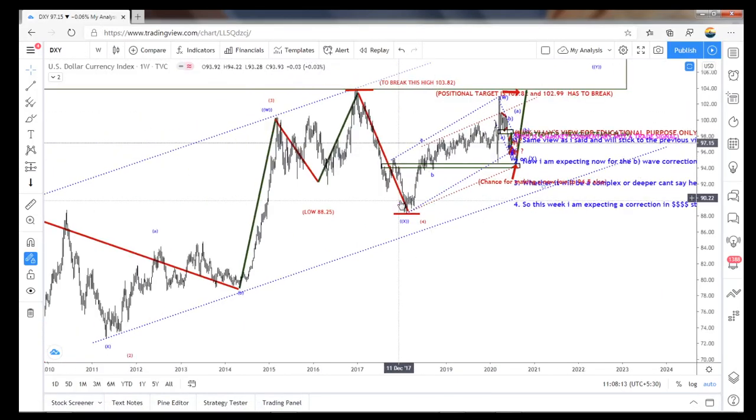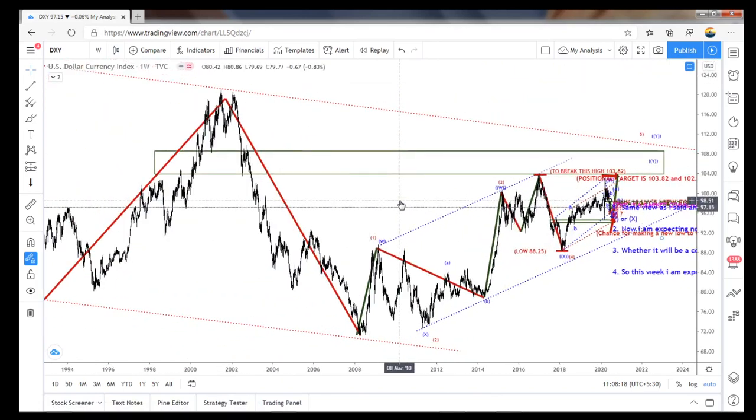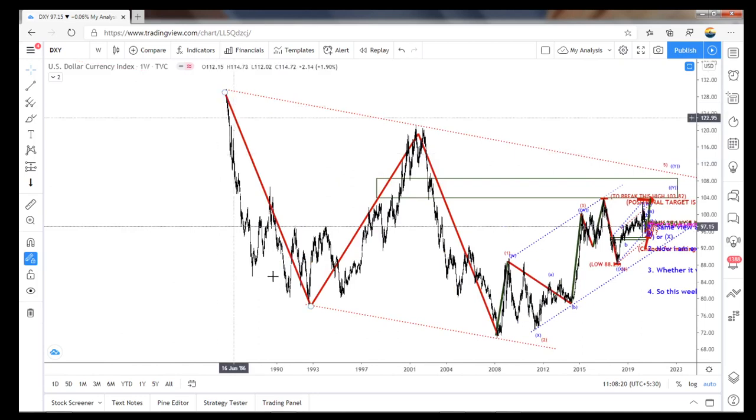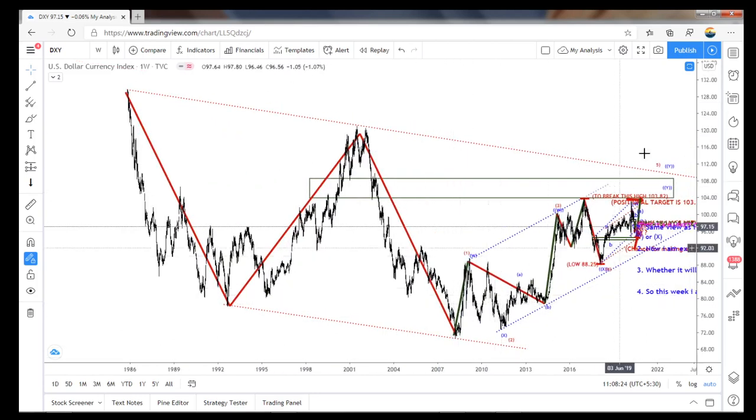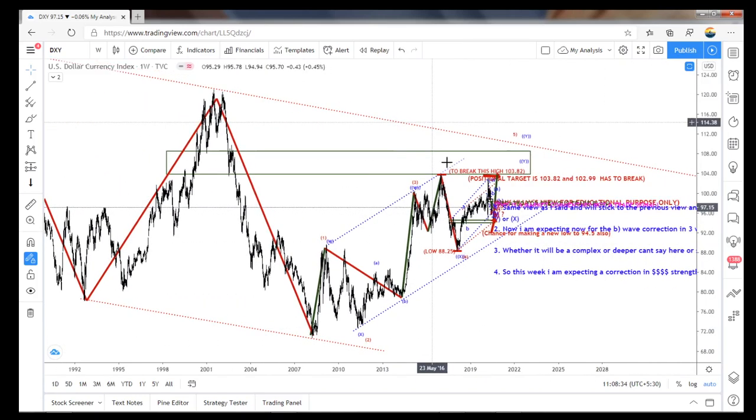So this is my weekly chart. Whether this is in a downtrend, the ABC is over. So whether it is continuing to the upside for the bullish, or it can continue as a connecting wave, and one more ABC to the downside is possible. So we have to watch that. So currently we are in the correction for the downtrend.